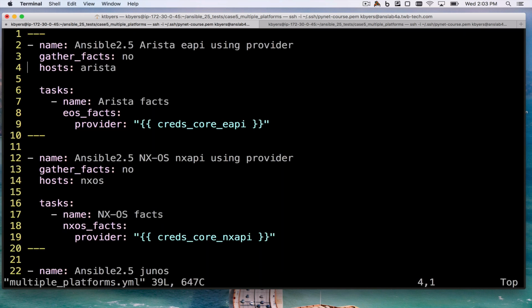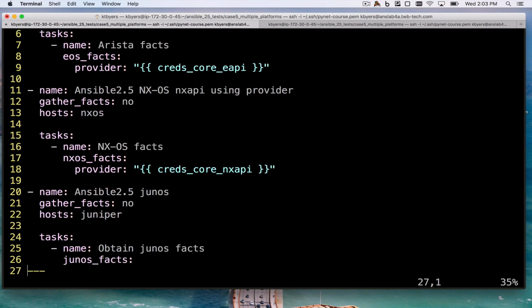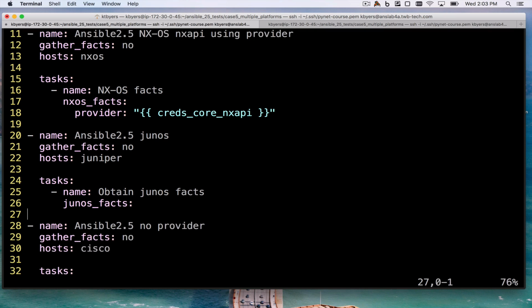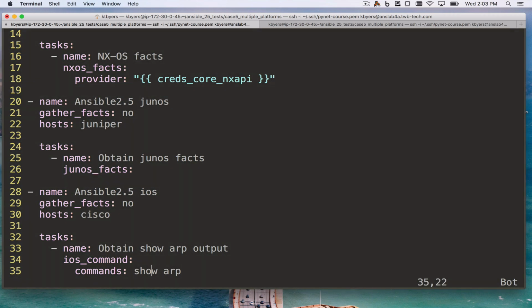Okay, so one play. This is Arista using a provider. Second play is going to be NXOS using a provider. Third play is going to be Juniper using no provider, using NetConf, and having an inferred set of arguments from inventory. And this one will be Ansible 2.5, iOS, Cisco, and that's using ios_command doing show arp, which should be fine.